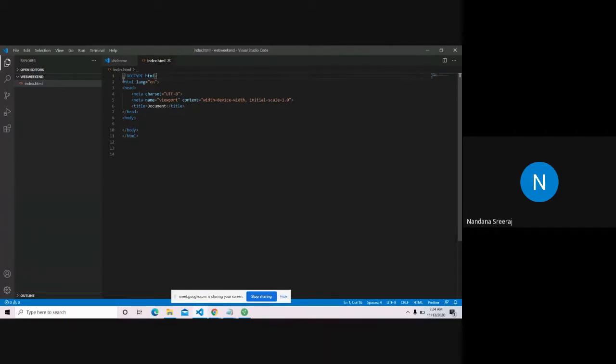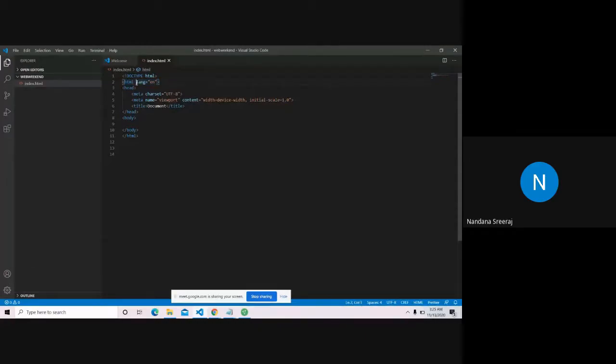And now from line number 2 begins our real code. This was kind of a comment for the website. From line number 2, here is our real code. Here starts our HTML tag. The HTML tag marks the beginning of the HTML document. The HTML tag begins here and closes here. See, on the 11th line I'm closing it, on the second line I'm opening it.